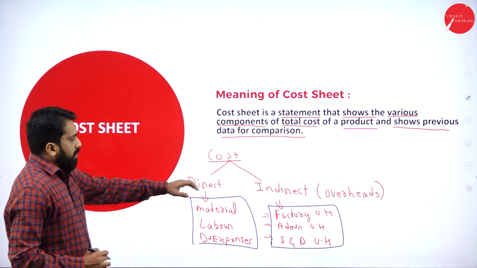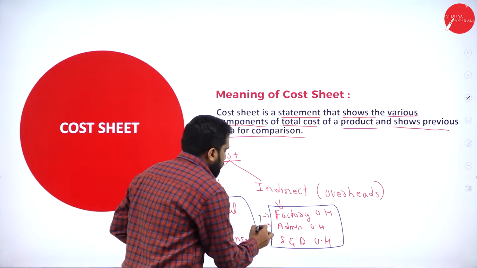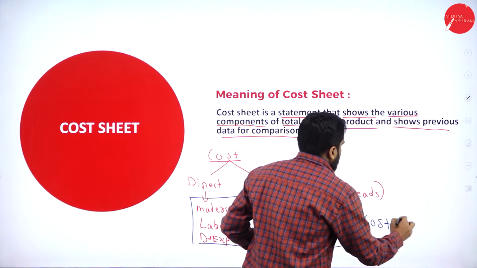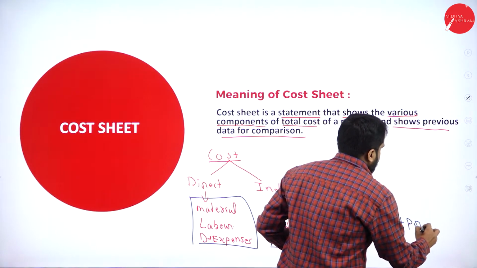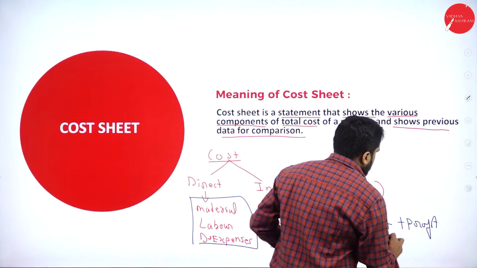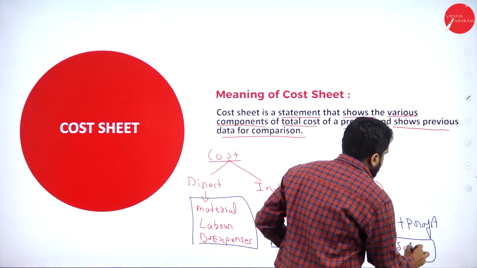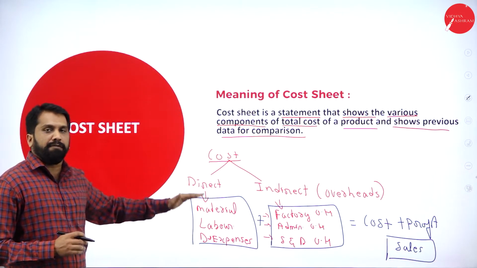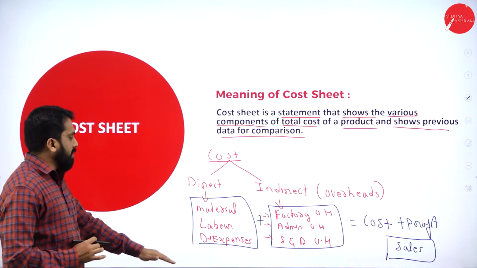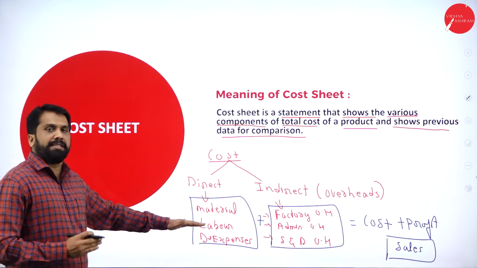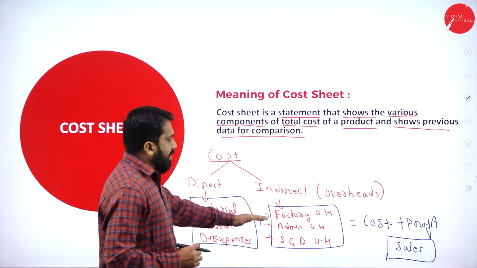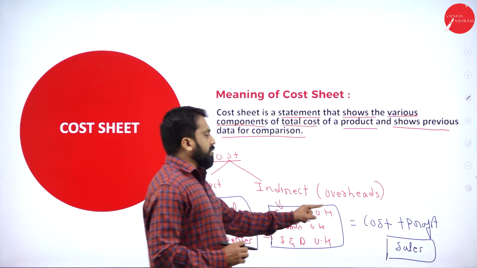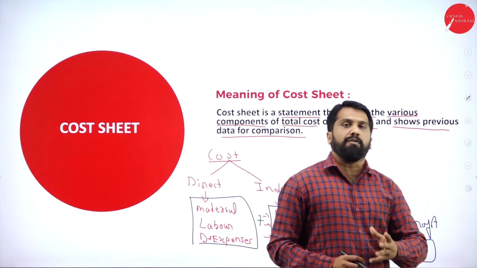Now, direct plus indirect is what? Your cost. Cost plus profit is equal to your sales. This is only your cost sheet format. I'll show you your cost sheet format, but the concept is very simple. All the direct expenses plus all the indirect expenses, you will get total cost. Now, to the total cost, you will add your profit.